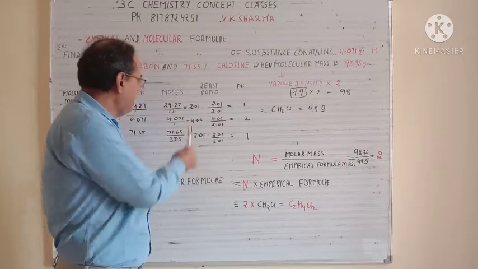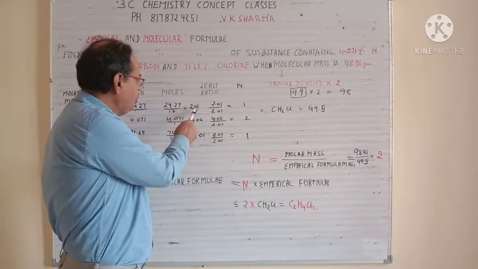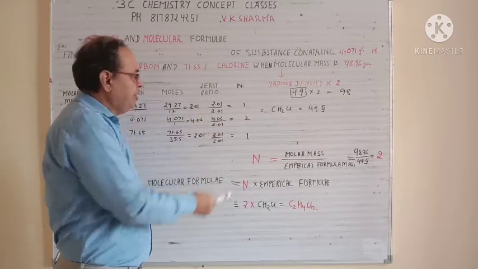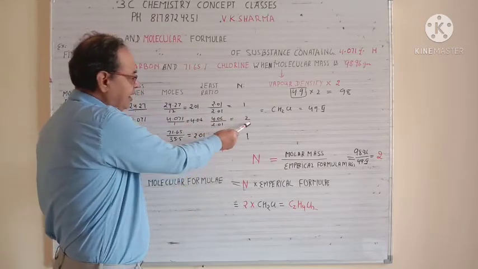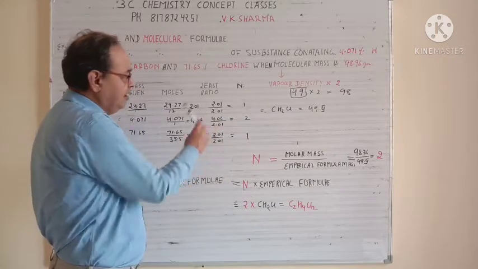The concept will remain the same. Divide all by the least one. Here the least one is 2.01. So 2.01 divided by 2.01 gives you the number 1. In the same way, dividing this one gives you the number 2. When you divide this by the least one, you will get the number 1.